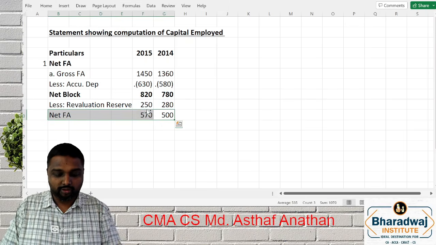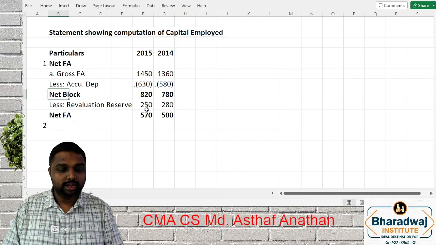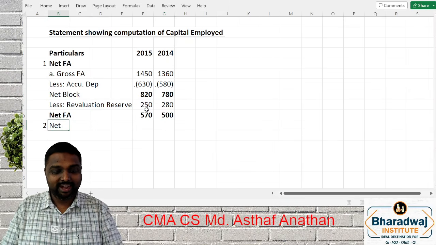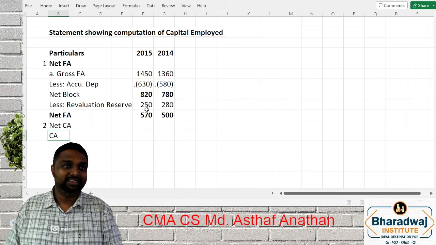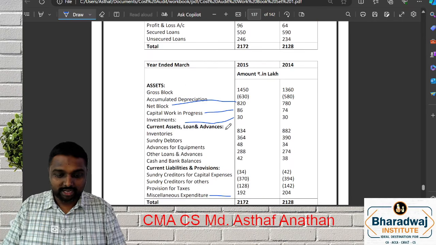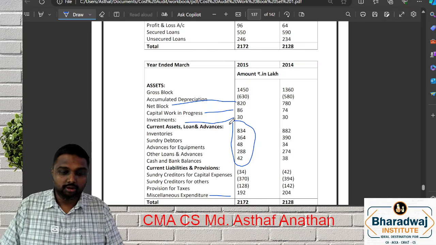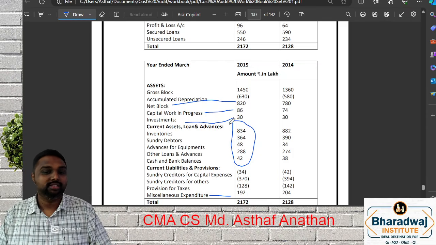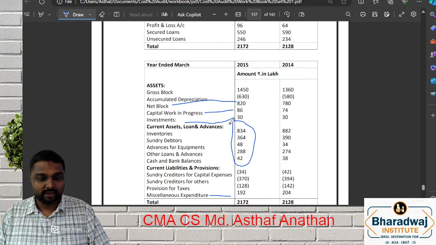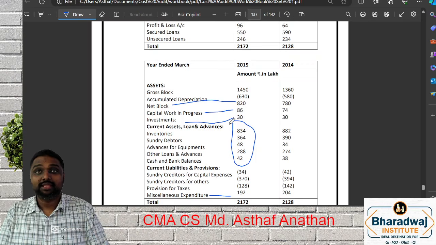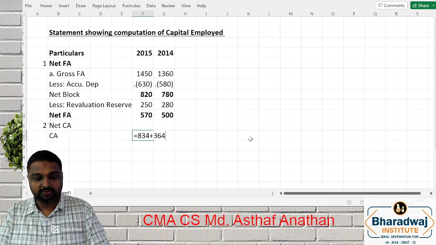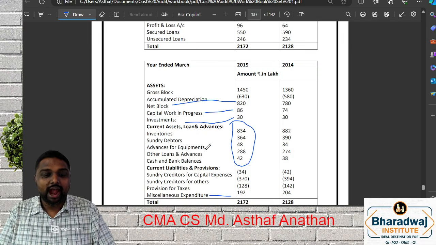Now you can go for net current asset. What is your net current asset, my dear friends? Very easy: current asset minus current liabilities. For current asset, you have to take the total of these items. 834 plus 364. Now, my dear friends, advance for equipment.